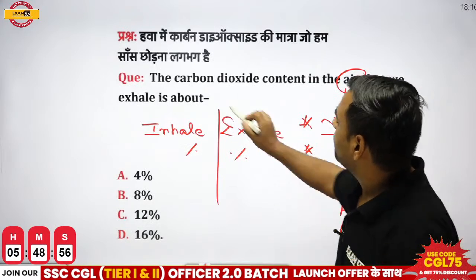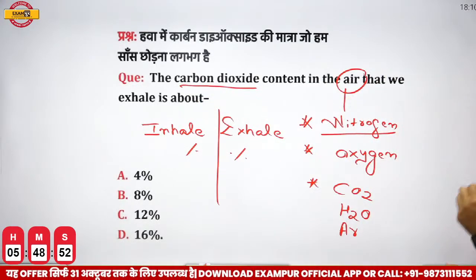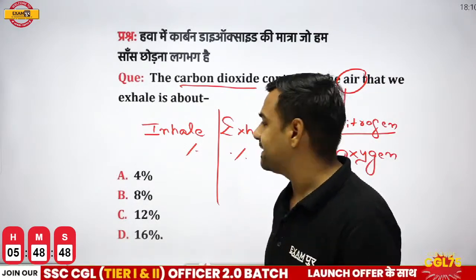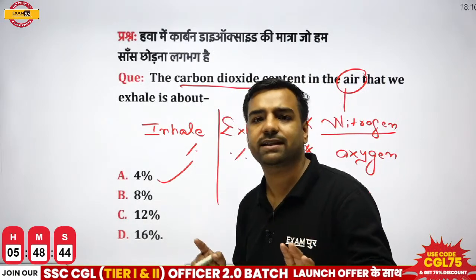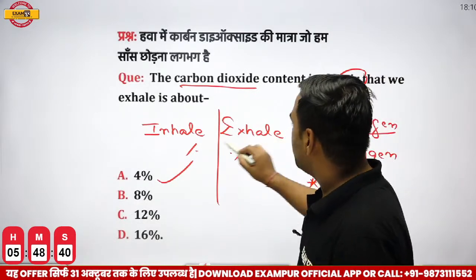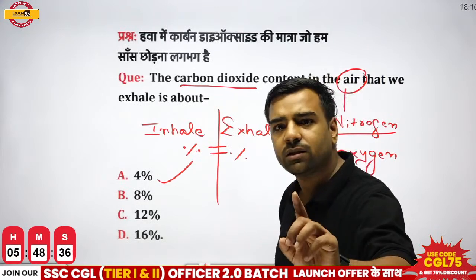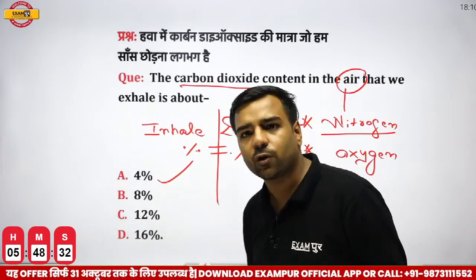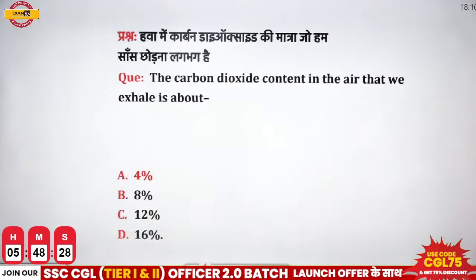Now, the question is from the carbon dioxide part. If I talk about carbon dioxide content in the air that we exhale, it is around 4%. Again, a very important question from the examination part. So, here two questions are made. The gas in which percentage composition is equal will be nitrogen. If I talk about carbon dioxide, when you are exhaling, it will be only 4%. So, here the correct answer is going to be your first option, that is 4%.